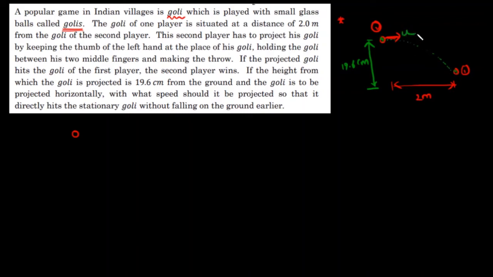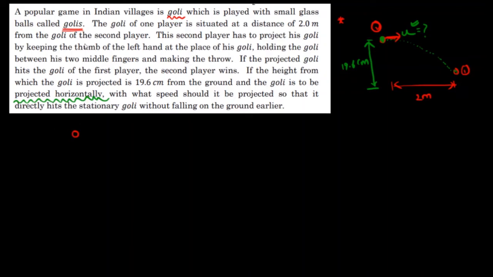So now he is going to project it so that this goalie hits it straight away with some initial velocity. They didn't say anything about the initial velocity, but they have given that it is projected horizontally. So this goalie is going to be projected horizontally. With what speed should it be projected so that it directly hits the stationary goalie? So what should be the speed? They are asking for this velocity only. What speed should it be projected with so that it directly hits the second goalie without falling on the ground earlier?